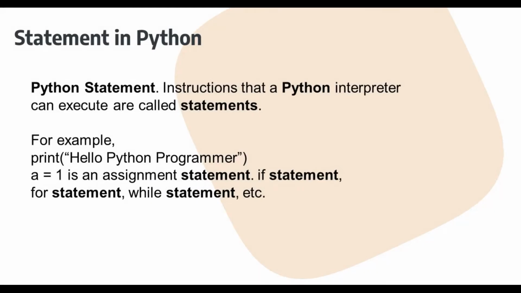So let's begin, students. The first part of the content of the day is statement in Python. Actually, a statement is an instruction given to the Python programmer or interpreter, which it can execute. Here you can see the example: print("Hello Python programmer") is considered a statement. Here a = 1 is an assignment statement, so it is also a statement. A statement can also be in the form of an if statement, for statement, or while statement. Students, I will show you what that is.